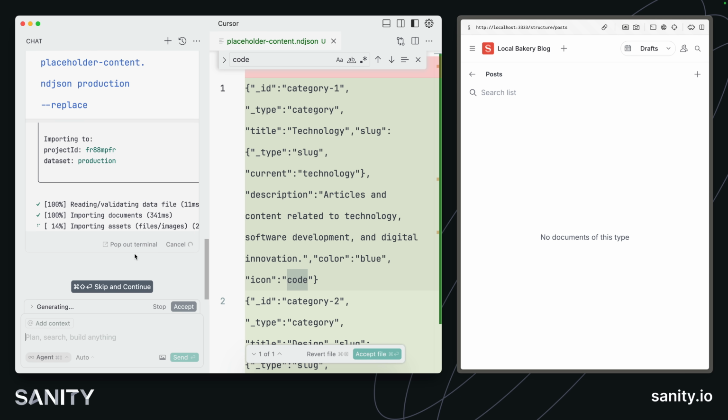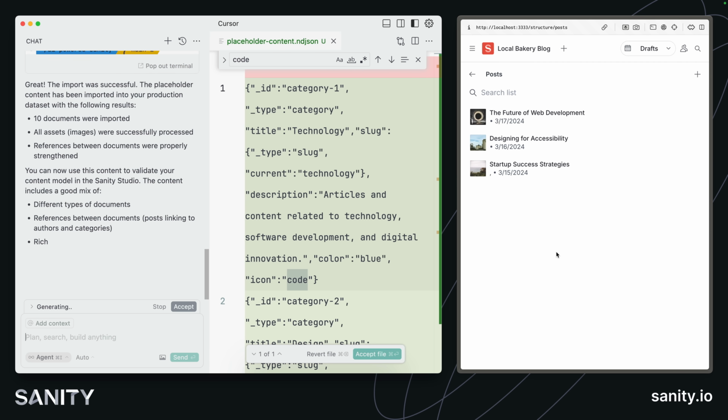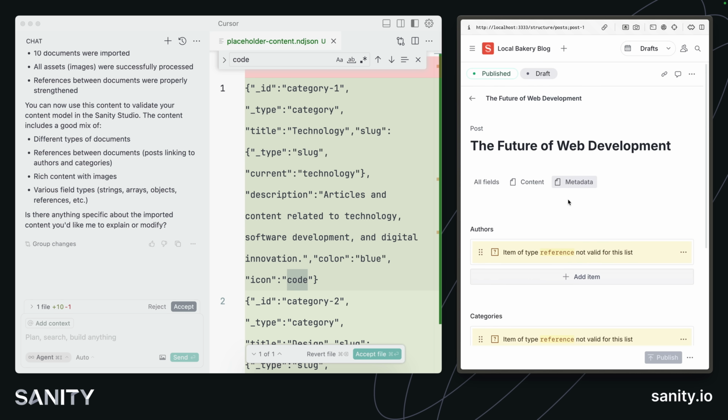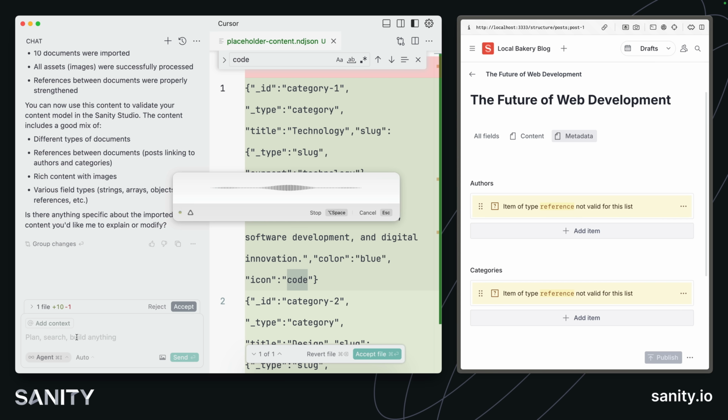I'm automatically importing this document here, and it's now uploading these assets as well. So this is great. It's created 3 posts, all with images. I can click into them here. It has tripped up on the way references are stored. So I think it's called it a reference instead of an author and a reference instead of a category. Ensure you are using the right type names for author and category references.